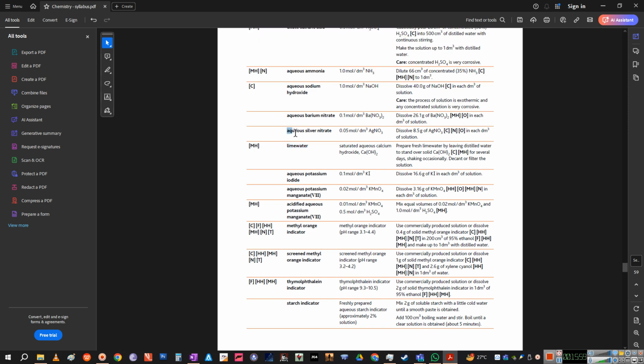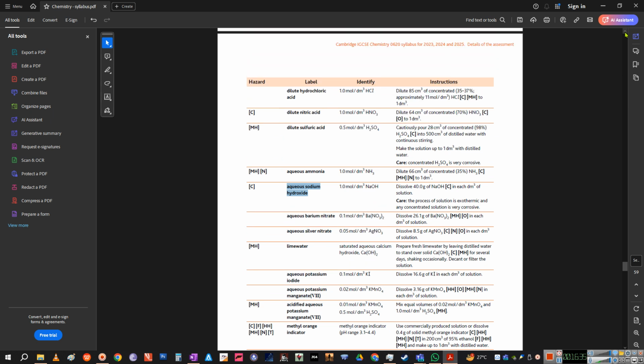Then aqueous silver nitrate is used to identify barium, insoluble salts, because if you have a chloride, then the silver will react with chloride to form an insoluble silver chloride, and it will precipitate out. So while all the nitrates are soluble, if you remember the solubility rules, all the nitrates are soluble, while the chlorides of silver, barium, and another metal are not soluble. So again, you have to memorize those rules. Then sodium hydroxide, this is a chemical, but it is also used as an indicator.